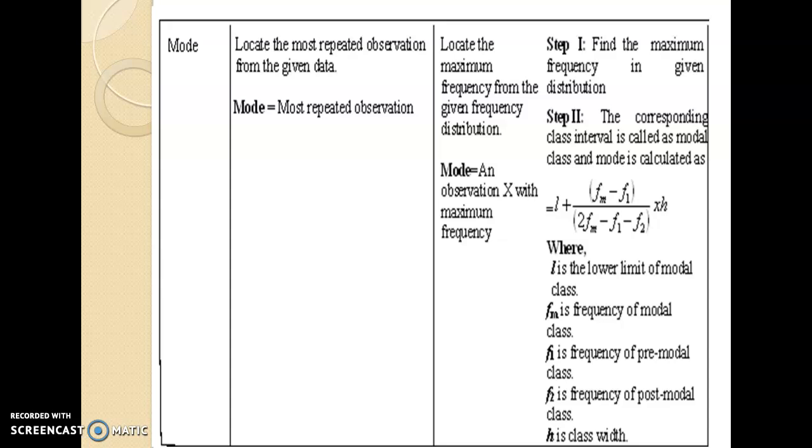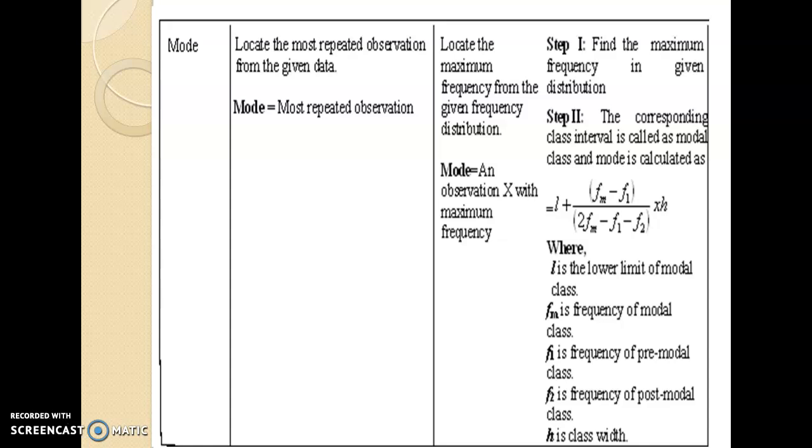To calculate the mode for the given frequency distribution, for individual observations you just observe the most repeated observation. That most repeated observation itself is the mode. In case of a discrete frequency distribution, first you locate the maximum frequency, and the corresponding value of x in this case itself is the mode.